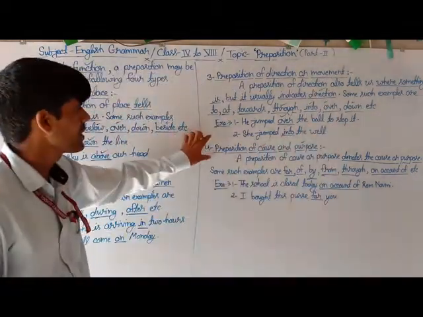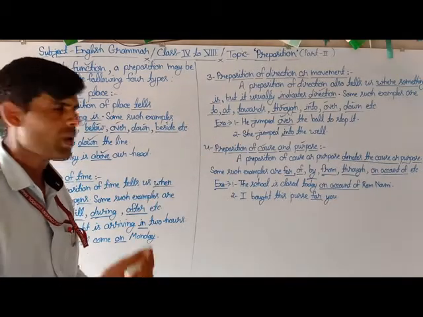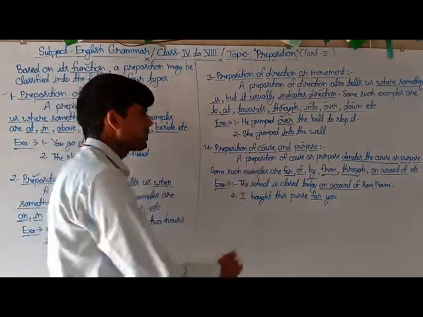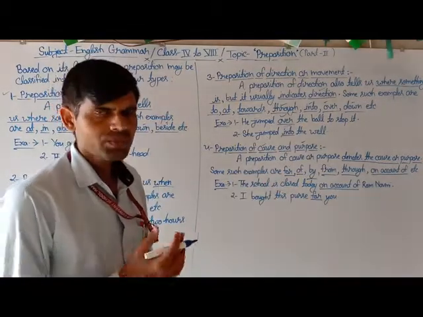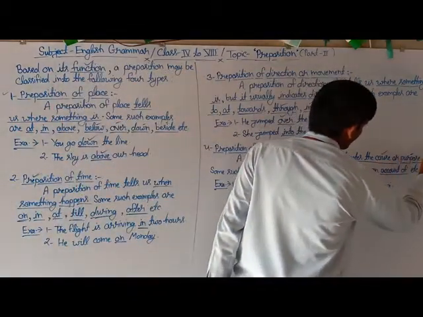To know more about this, you have to see some details related to the topic. A preposition of cause and purpose denotes the cause or purpose of an action.